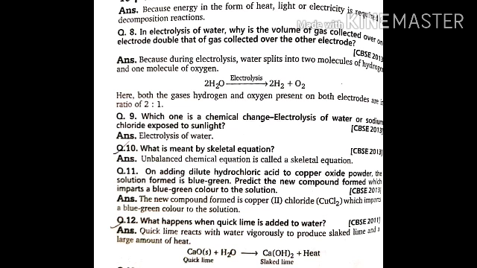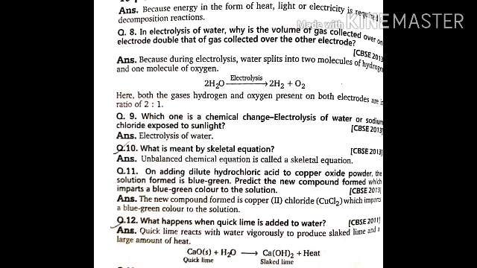It needs energy. Then, in the electrolysis of water, why is the volume of gas collected over one electrode double that of the gas collected over the other electrode? It is mainly because when we are doing the electrolysis, water will split to form hydrogen and oxygen. Balance the equation: 2H2O gives 2H2 and O2. So the products are 2H2 and O2, in the ratio of 2:1. The amount of hydrogen is double that of the oxygen. So that's the reason: during the electrolysis, hydrogen and oxygen are produced, but the hydrogen is in excess, in the ratio of 2:1.